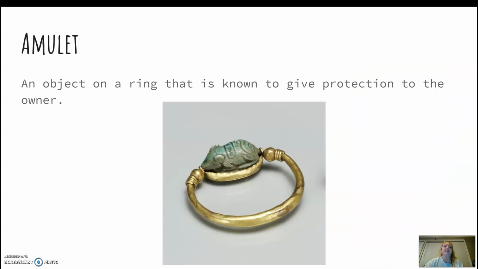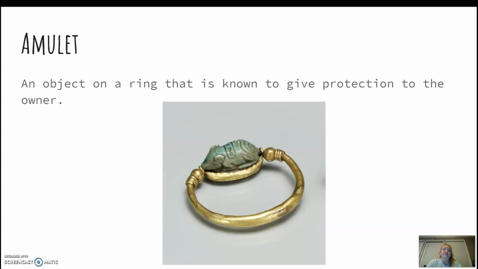So our next word is amulet. An amulet is an object on a ring that is known to give protection to the owner. As we can see in the image, many ancient Egyptians wore amulets as a symbol or for the protection they were known to offer the owner. Amulets were also used in the mummification process to protect the body. The jewelry was known to offer protection to keep the owners out of trouble.